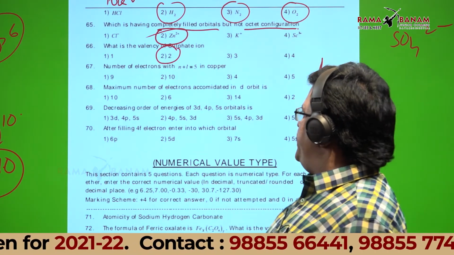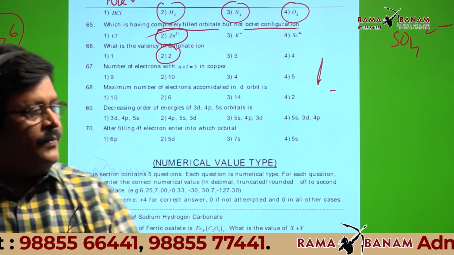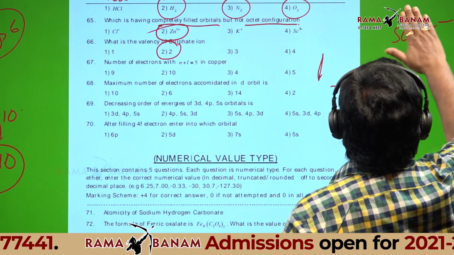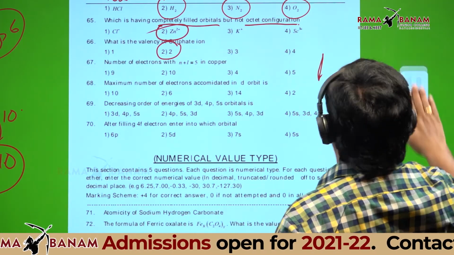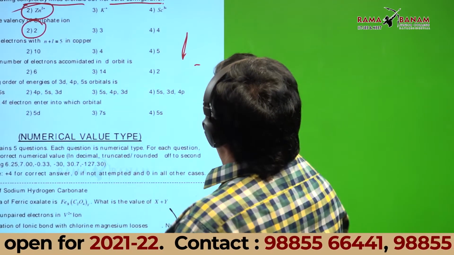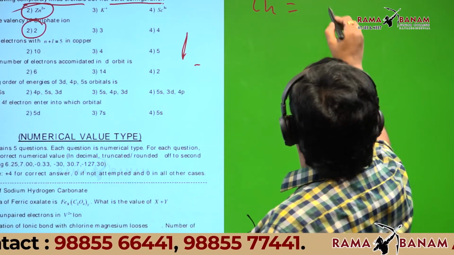Next question. Number of electrons with N plus L 5 in copper. Can anyone tell the atomic number of copper? 29. Right.